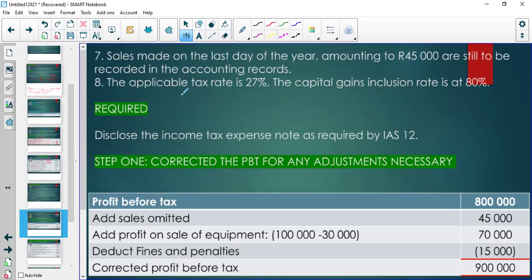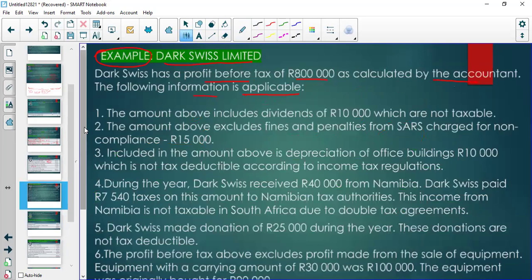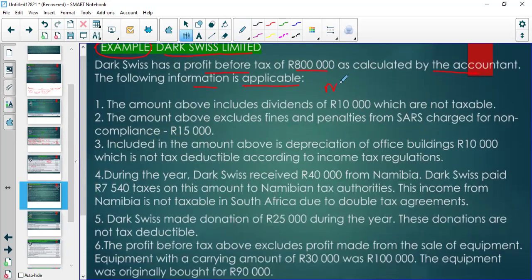So our starting point is to correct the profit before tax for any mistakes, errors, or anything that is wrong. Right. So the profit is 800,000, profit before tax. So let's look for the mistakes first.